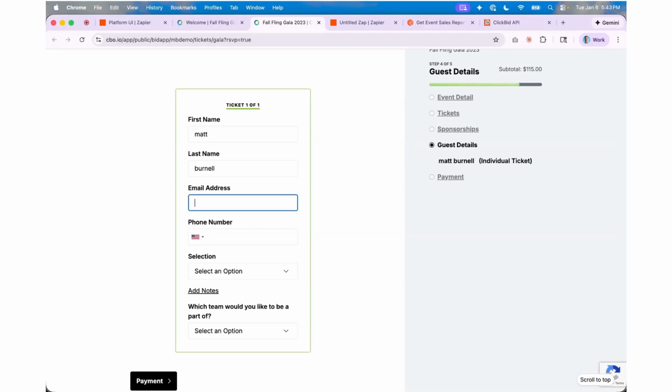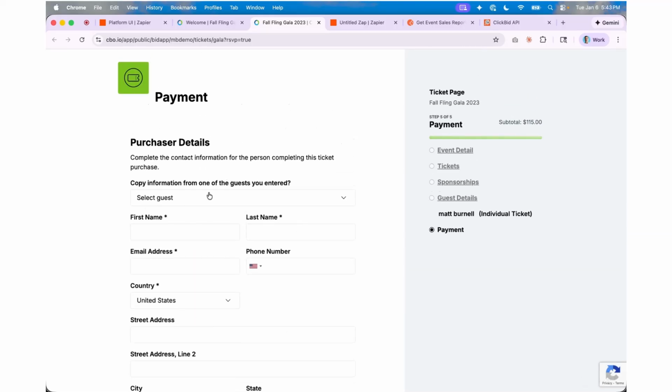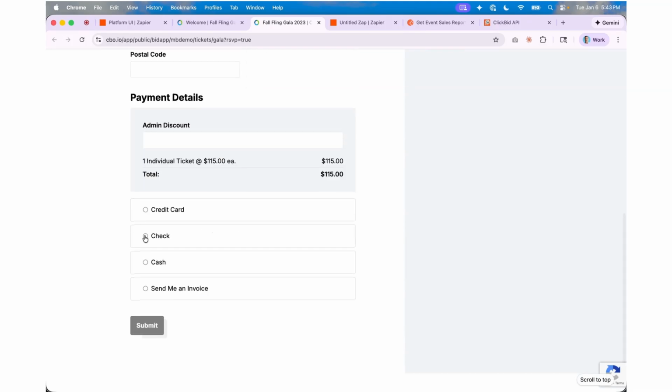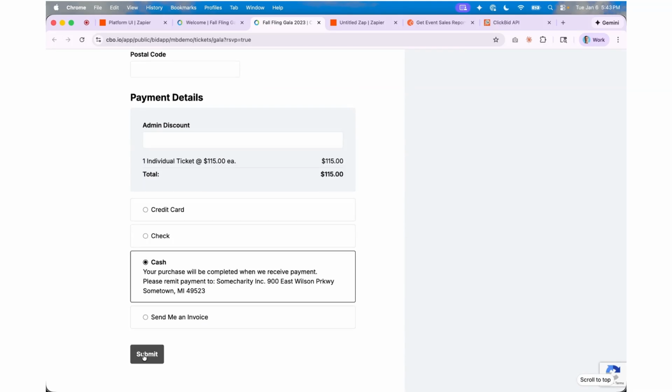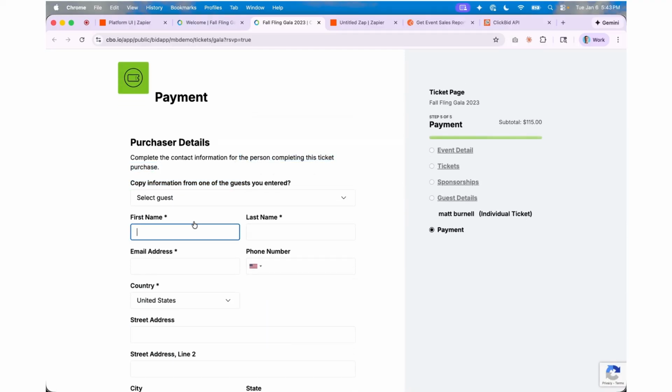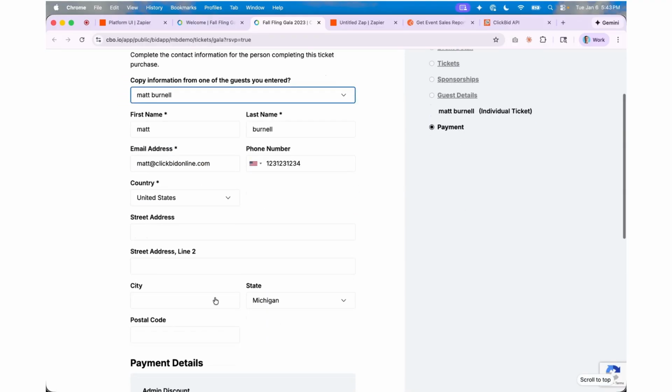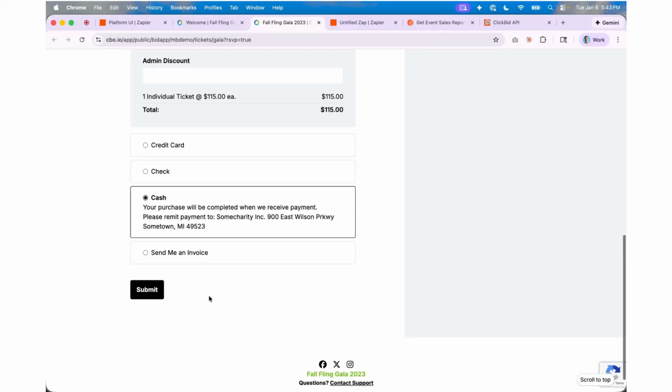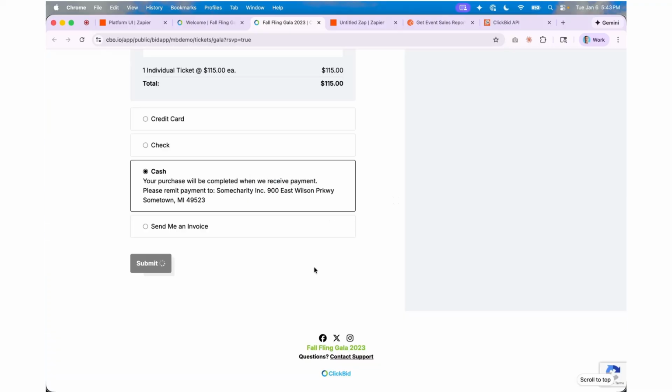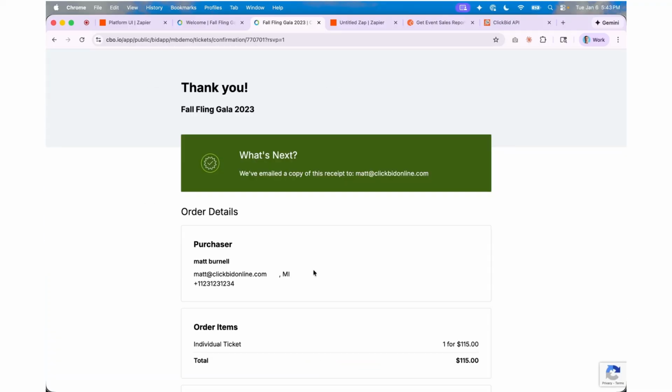Matt Burnell, Matt at clickbidonline.com. 1 2 3 1 2 3 1 2 3 4. Select an option. Perfect. Grilled salmon. Okay, payment. And I believe, yep, since I'm using RSVP, I can choose cash, and submit. Oh, yeah, I kind of cruised over some of the important bits. So let's just do that. Submit. Yep. And now what I've done is I've created a purchase within the last half an hour.